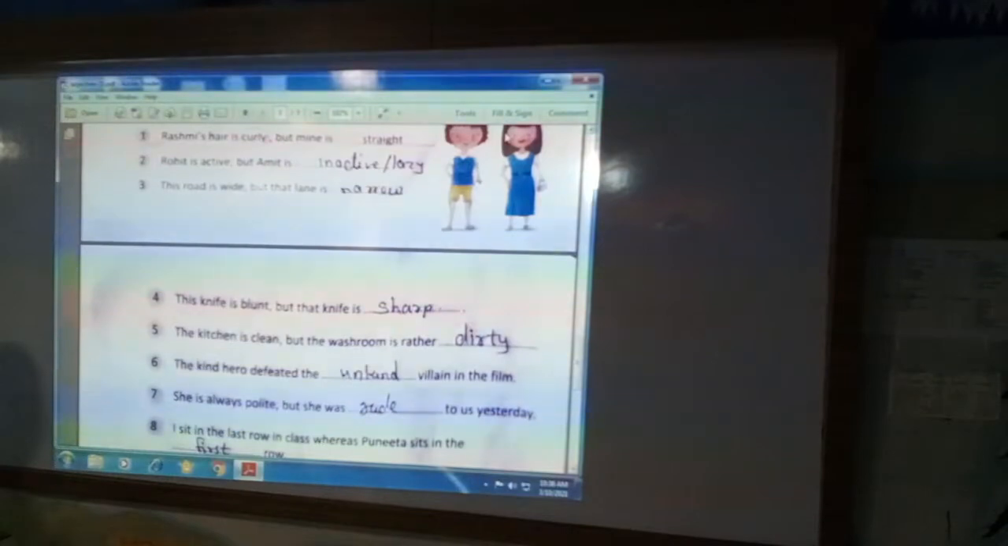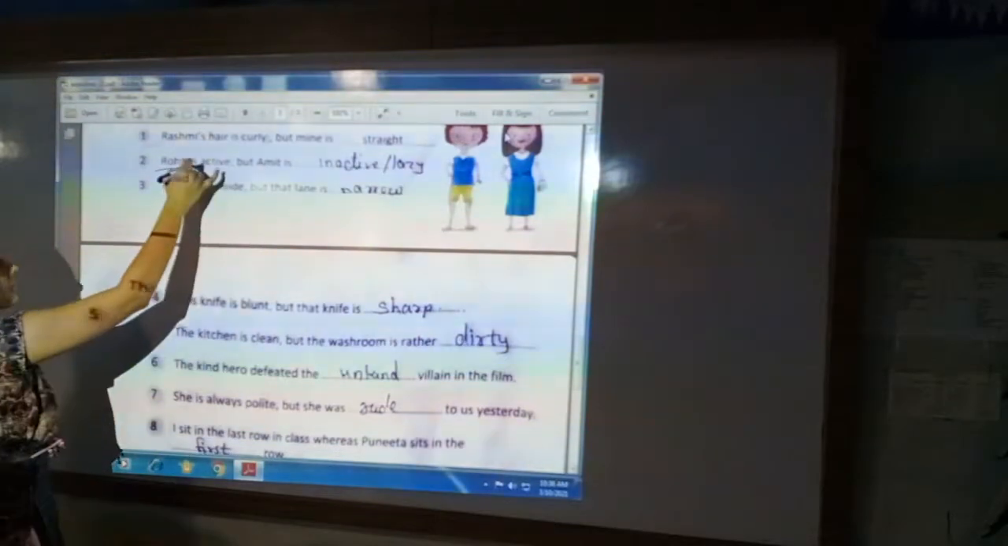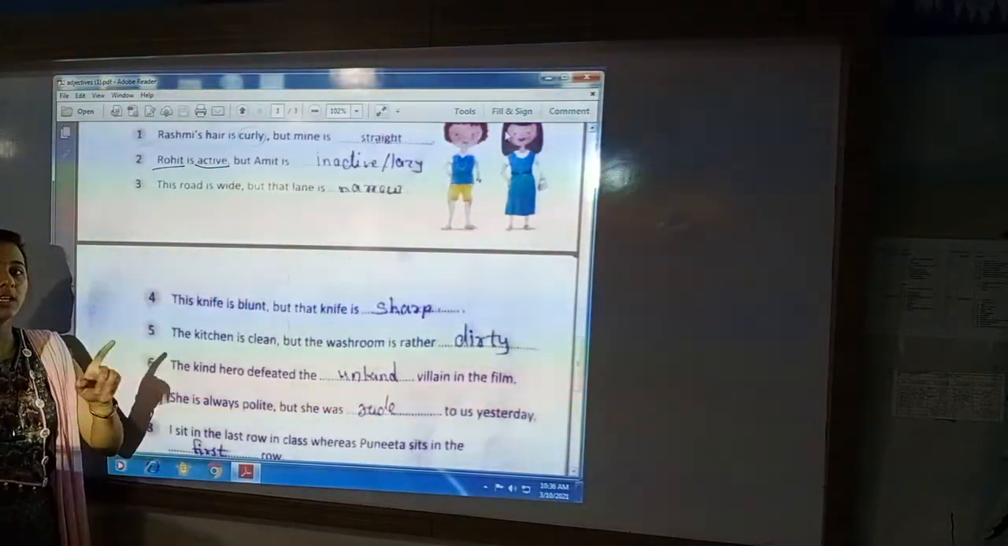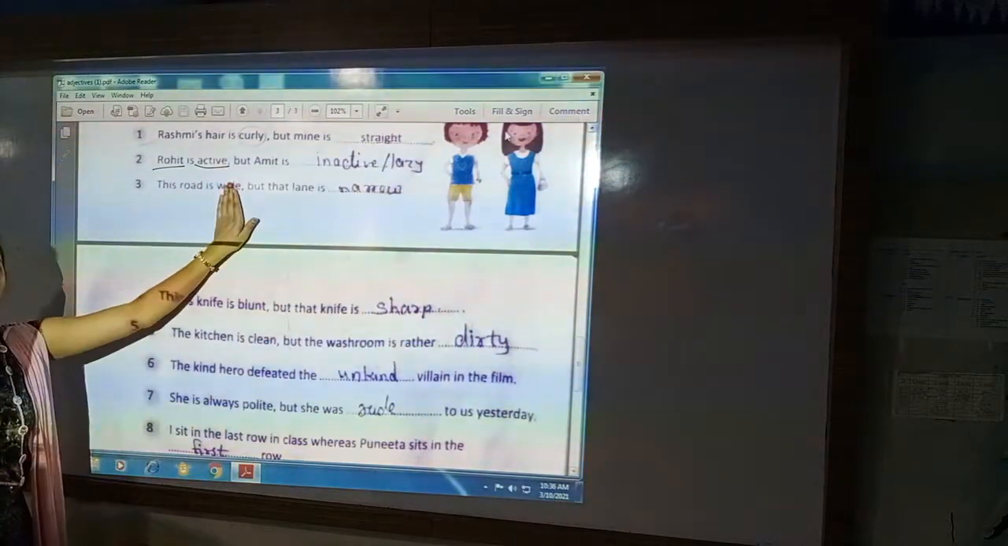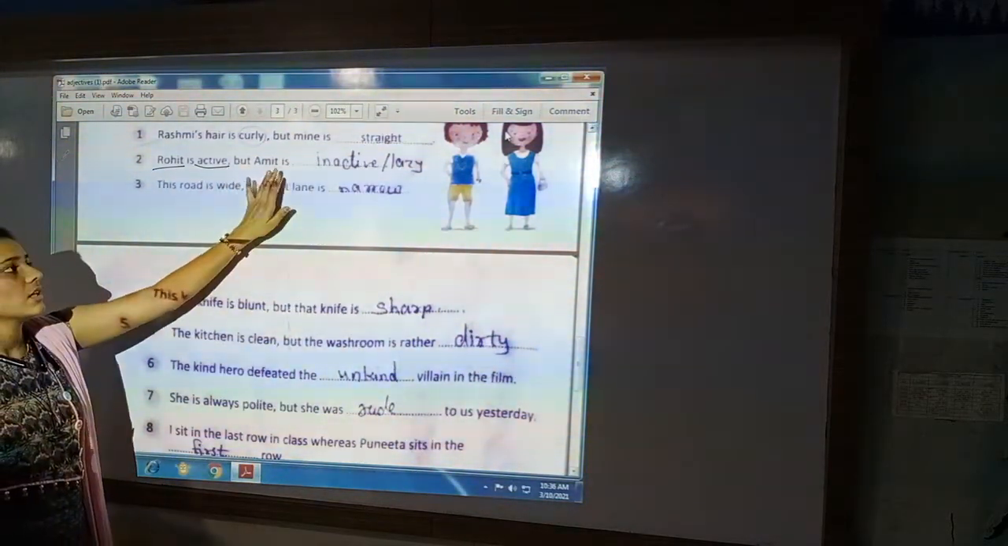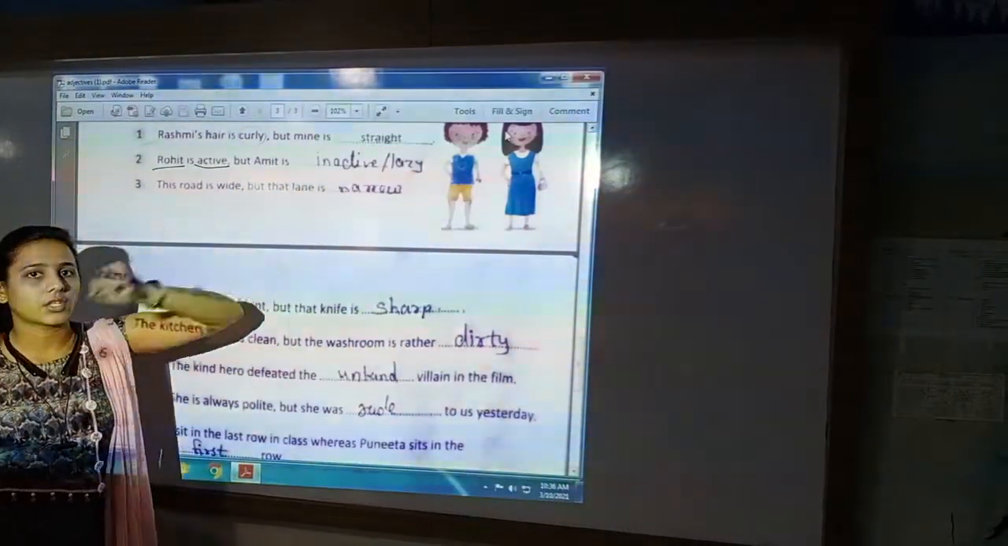Now it will be more clear to you by the second example. Rohit is active but Amit is inactive or lazy. Who is active? Rohit. Rohit is noun, and how Rohit is active, that is adjective. Here our first sentence completes. Then the next sentence is Amit is dash.